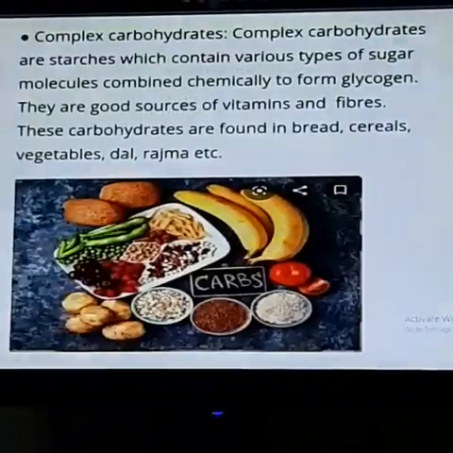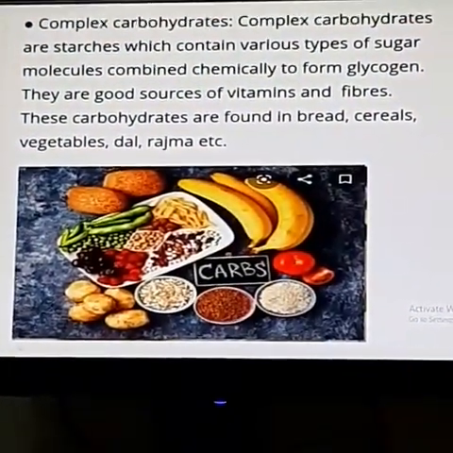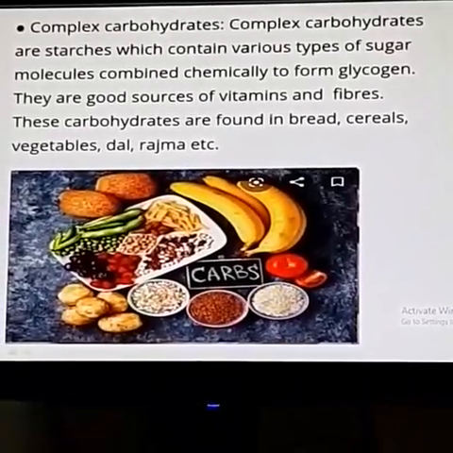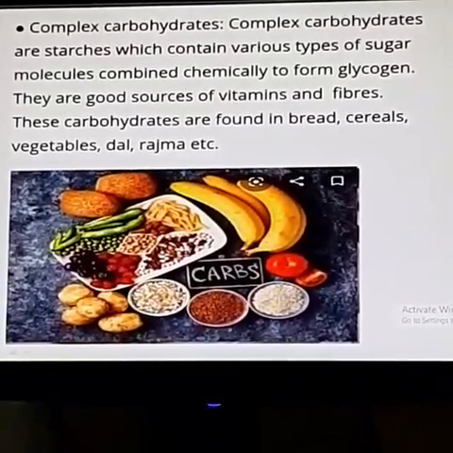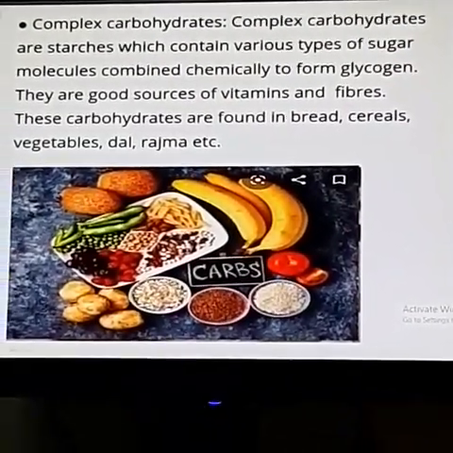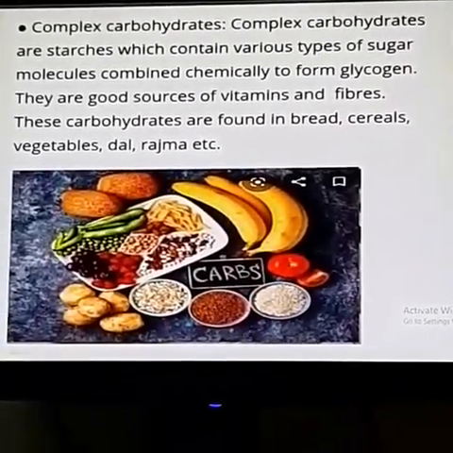And next one is complex carbohydrate. Complex carbohydrate, the figure is displayed on the screen. You see, these are the things that come under complex carbohydrate, because already we have discussed it in the earlier period very briefly. Just look at the figures. This is called complex carbohydrate.